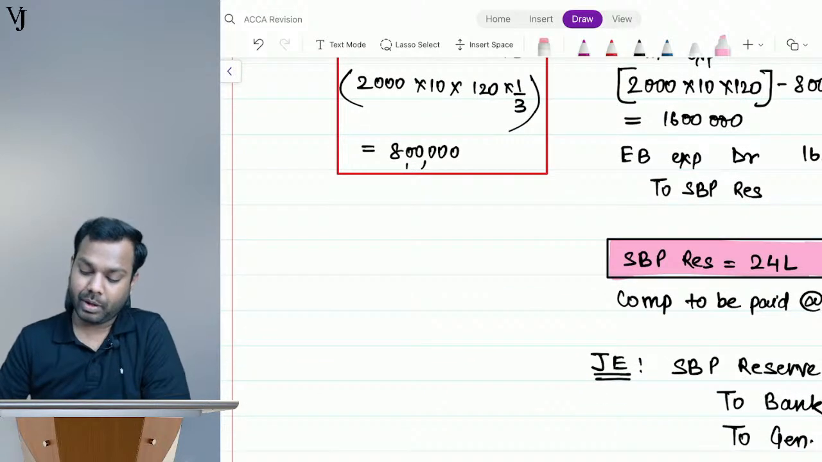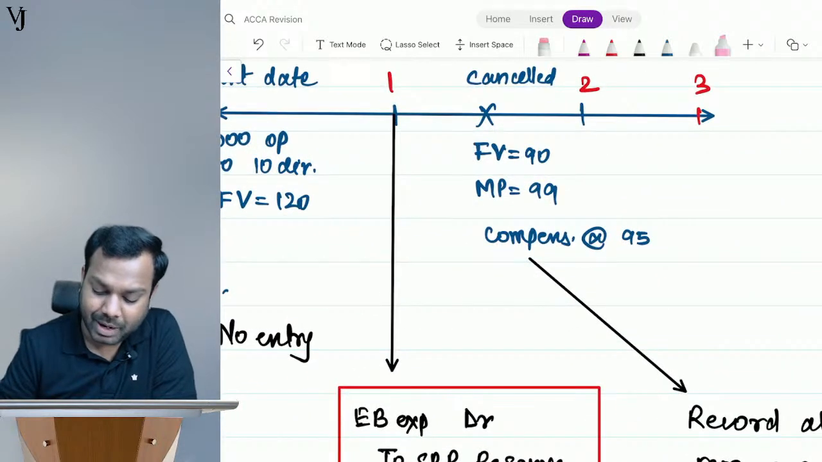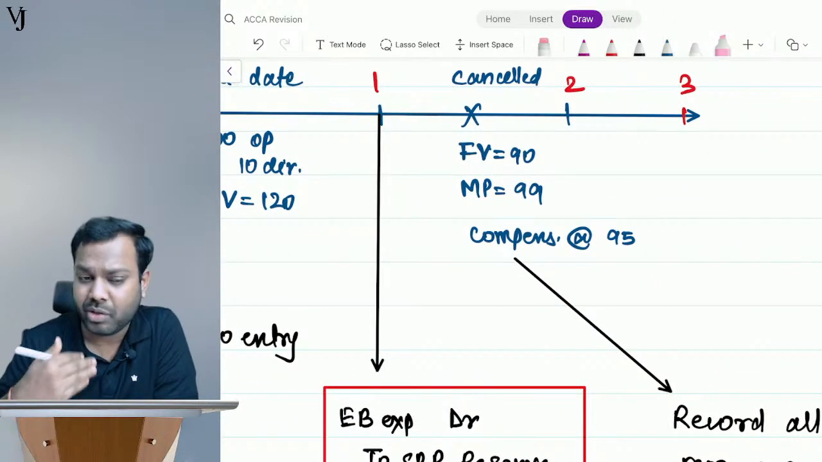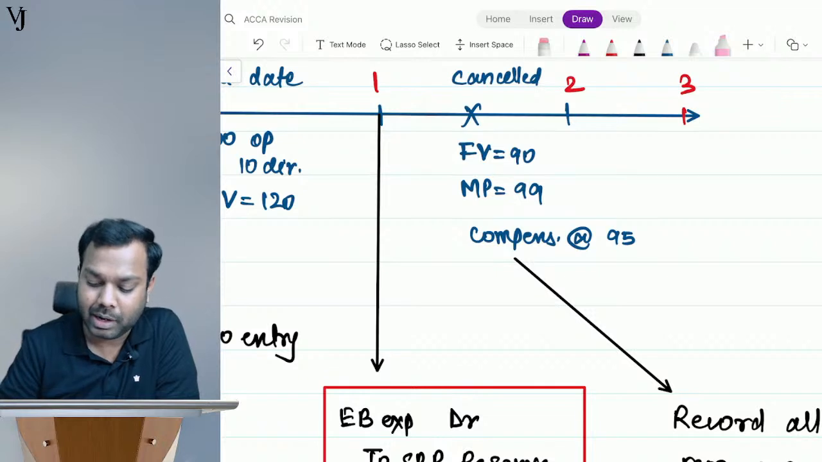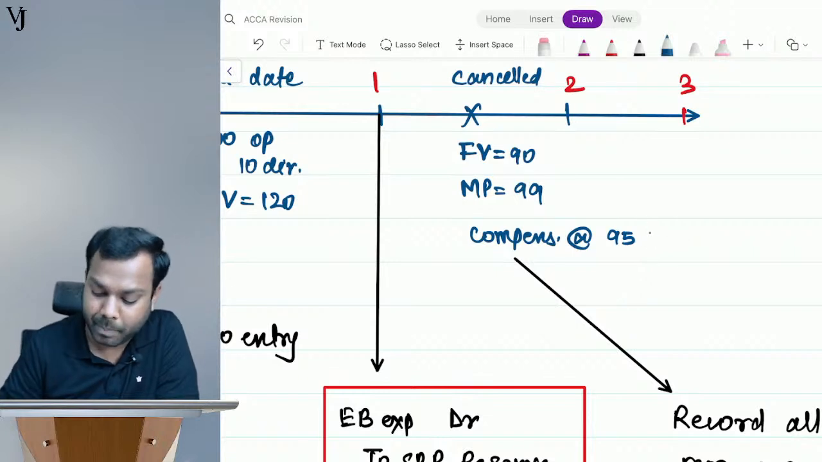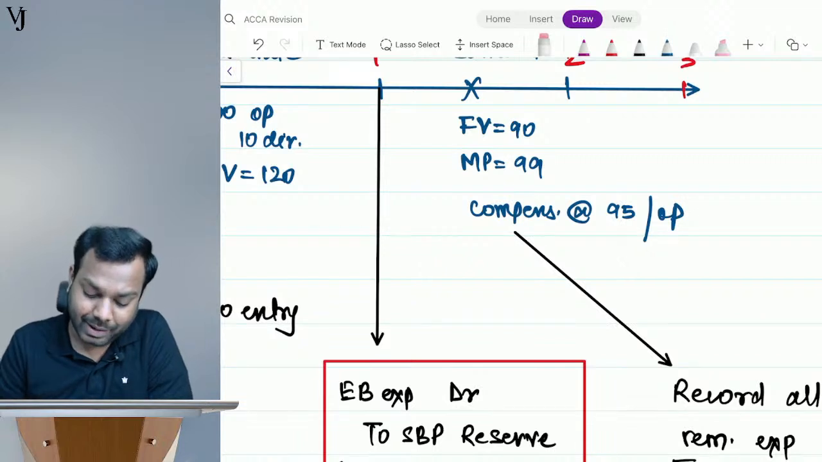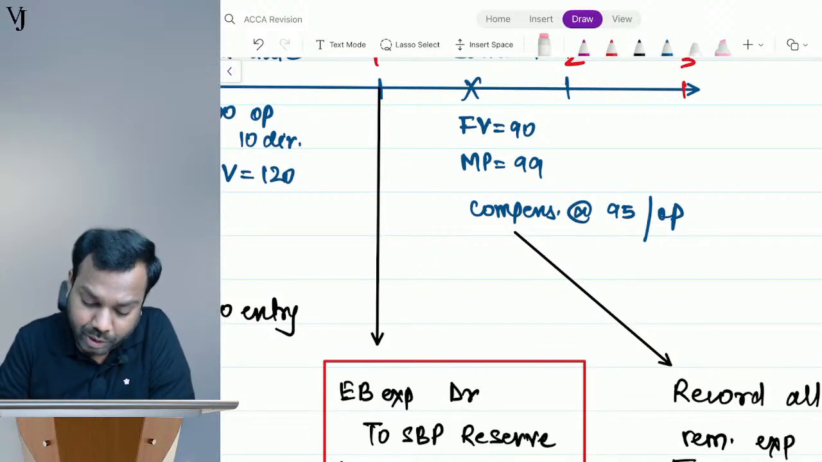Right now, see here, it says I have to pay compensation at the rate of 95 per option to my employees, because if I'm cancelling, I have to give compensation to the employees. The market price is 99, and the fair value of the option as of this date is 90.